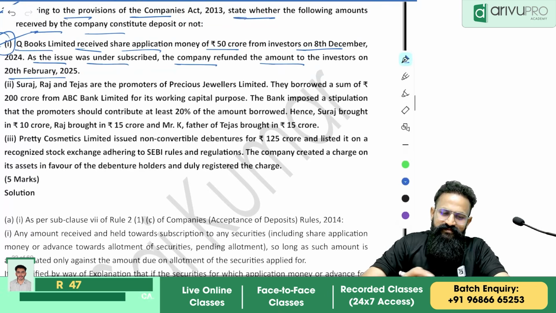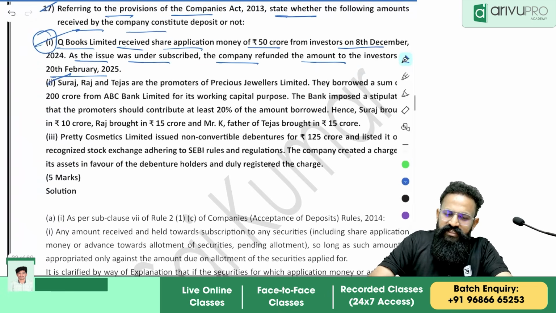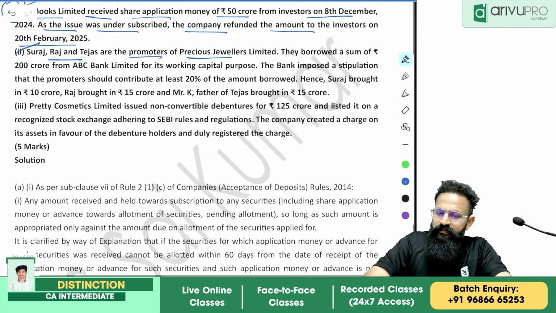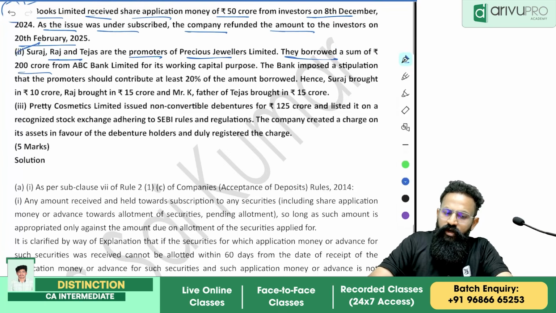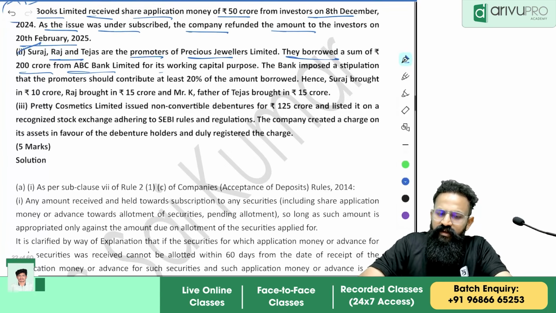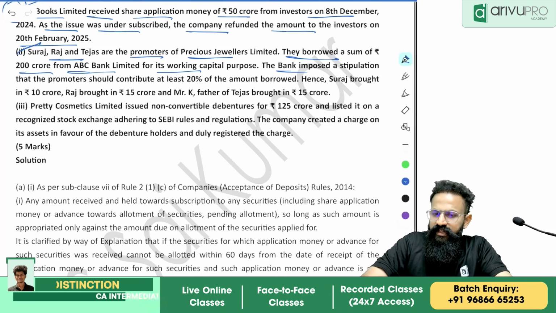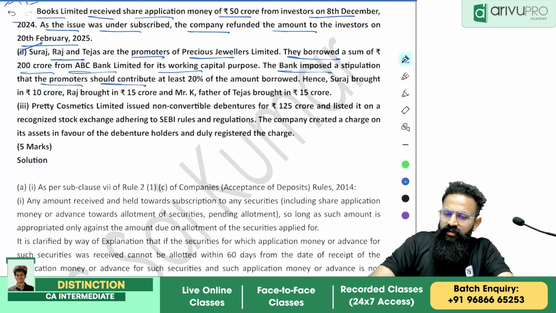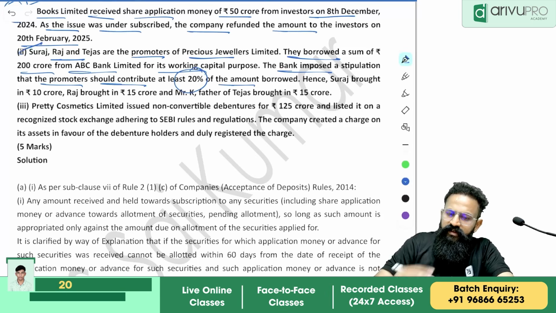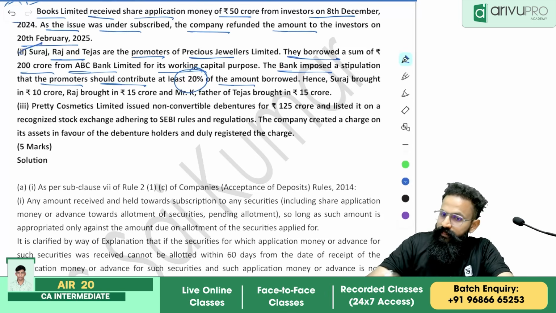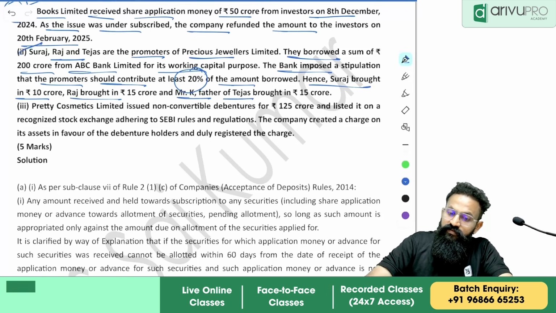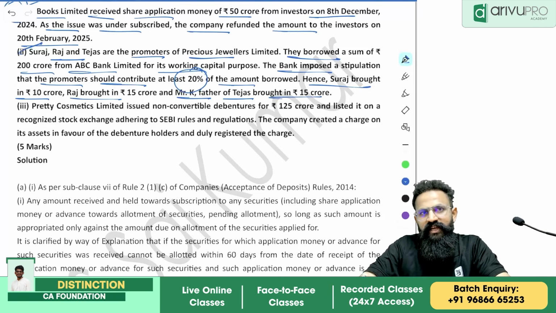Good. Next one. Suraj, Raj and Tejas are the promoters of Precious Jewelers Limited. They borrowed a sum of 200 crore from ABC Bank Limited for its working capital purpose. The bank imposed a stipulation that the promoters should contribute at least 20% of the amount borrowed. Hence, Suraj brought 10 crore, Raj brought 15 crore, and K, the father of Tejas, brought in 15 crore.